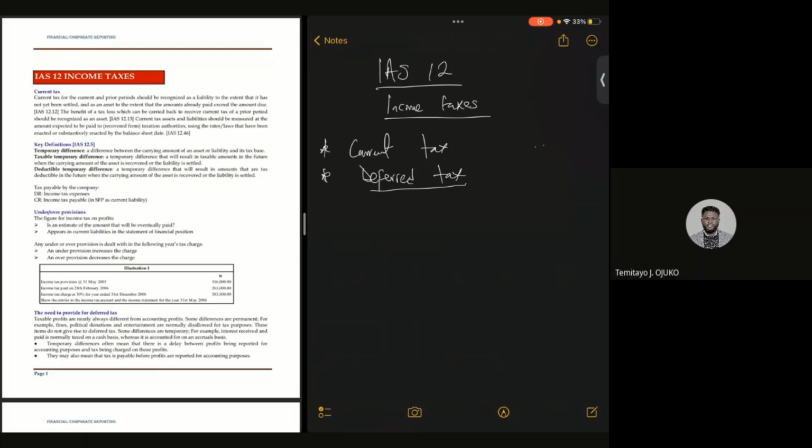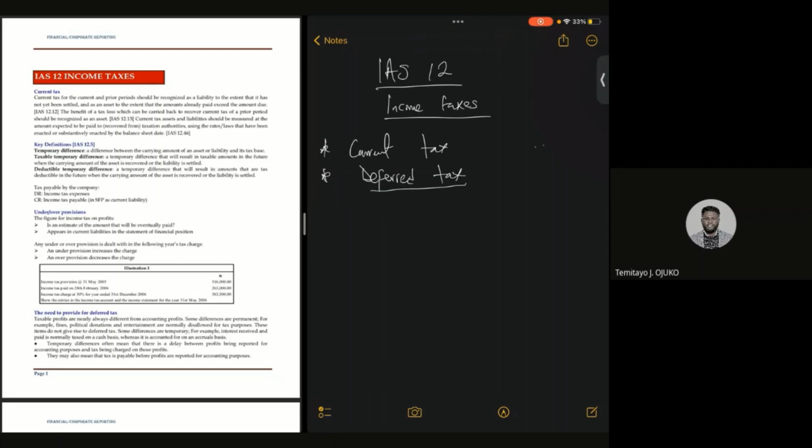Is it in all cases that you recognize deferred tax asset? Then it is also important that you understand the impact of revaluation and impairment of property, plant, and equipment in terms of income taxes. So we're going to be looking at all these as fast as possible. Just carry along with me as we move on.